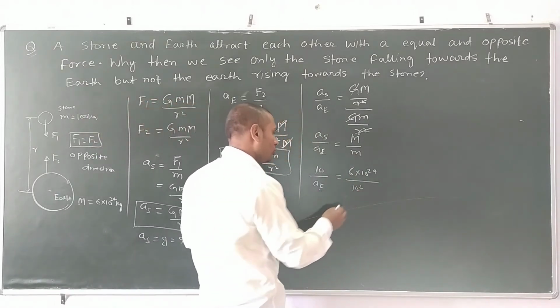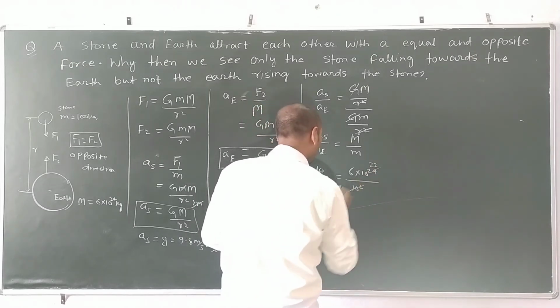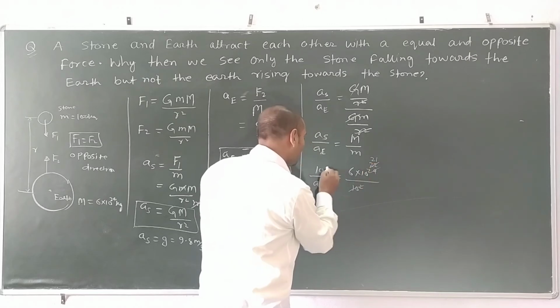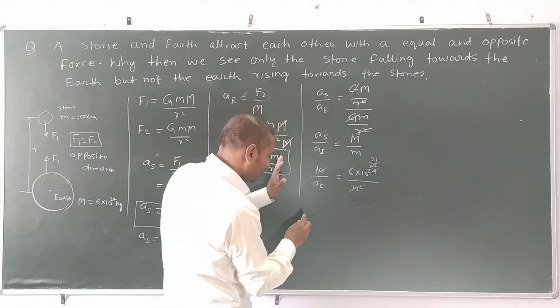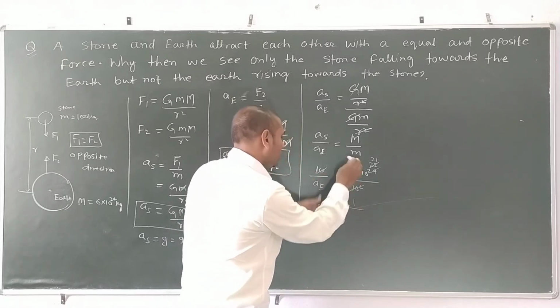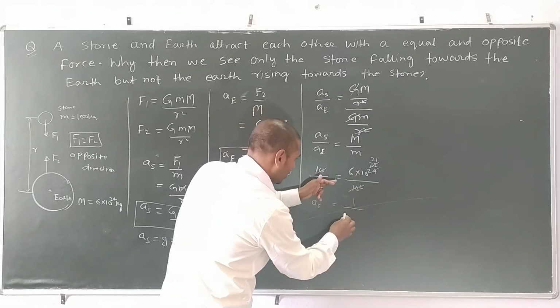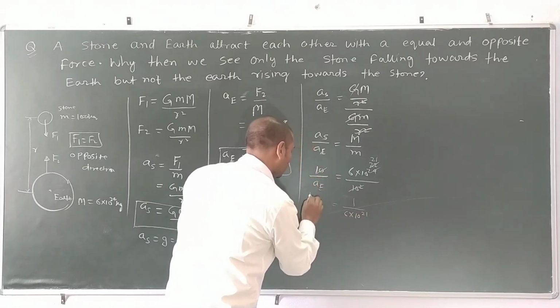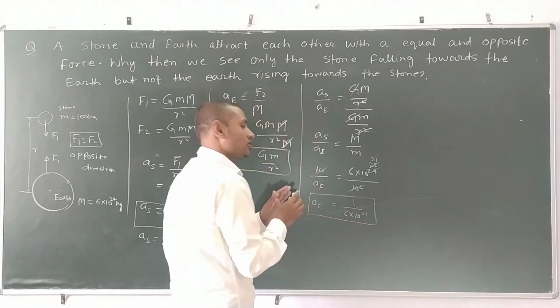It will be cancelled out and give 22, then again cancelled out, it will give 21. Then the acceleration of earth will be the reciprocal, 1 upon 6 into 10 to the power 21.